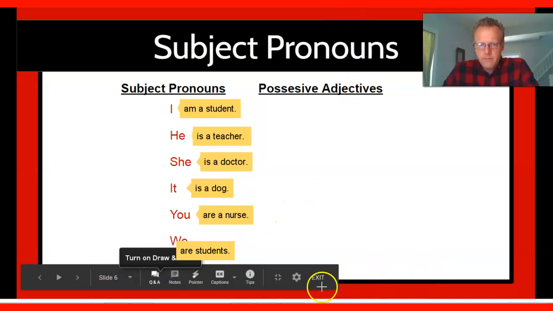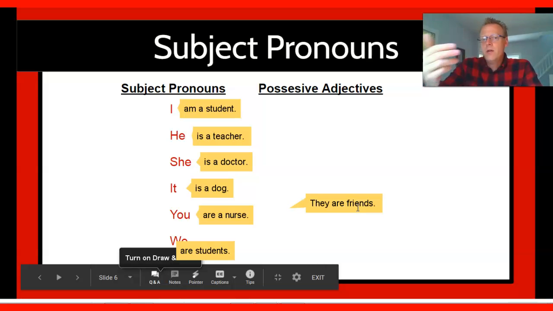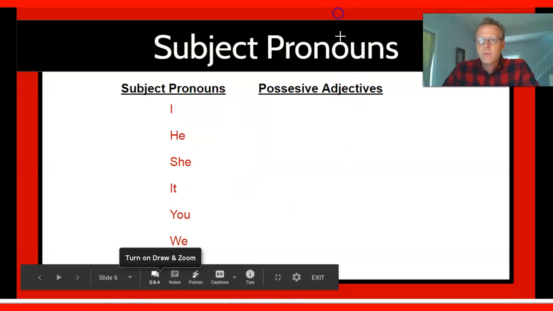And then finally, they, you would say, they are friends. Would be a good example. So you say, I am, he is, she is, it is, you are, we are, they are friends. These are subject pronouns because we replace a noun with these that's in the subject position in a sentence.